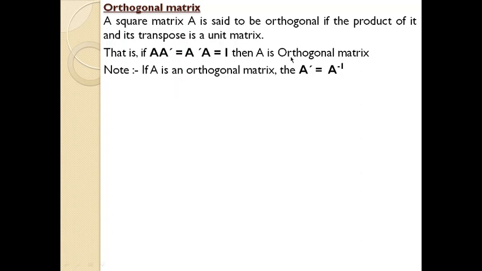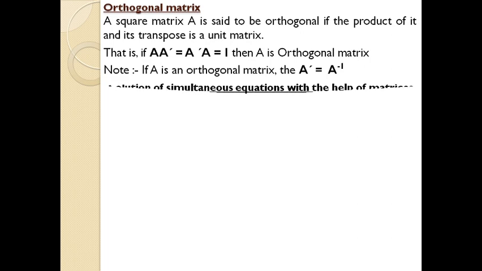You may come across a question where you are asked to prove something to something else. Okay, that's all with the orthogonal matrix. We will be dealing with some other cases. Next one, solutions of simultaneous equations with the help of matrices. We have dealt with simultaneous equations at the beginning of the first module. Equations mean a certain arrangement of numbers or variables, and a simultaneous equation is a combination of two or more linear equations. That is known as a simultaneous equation.